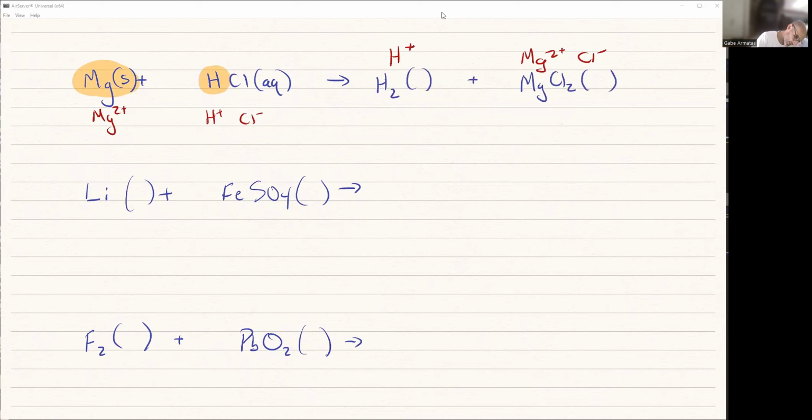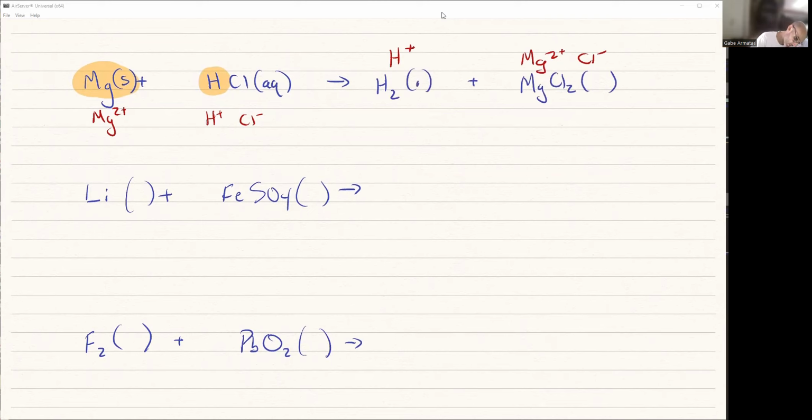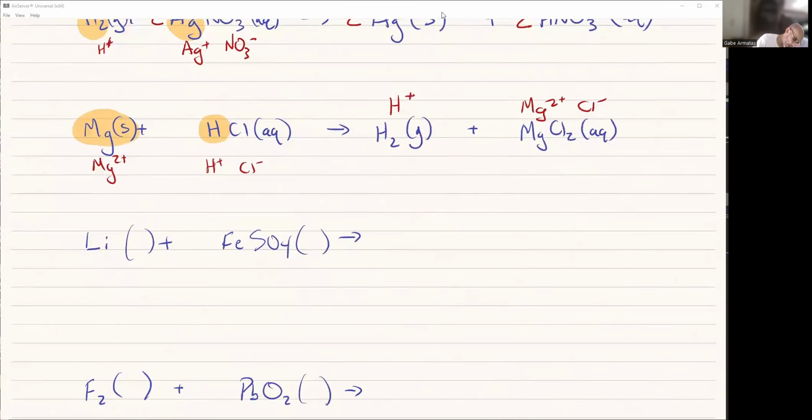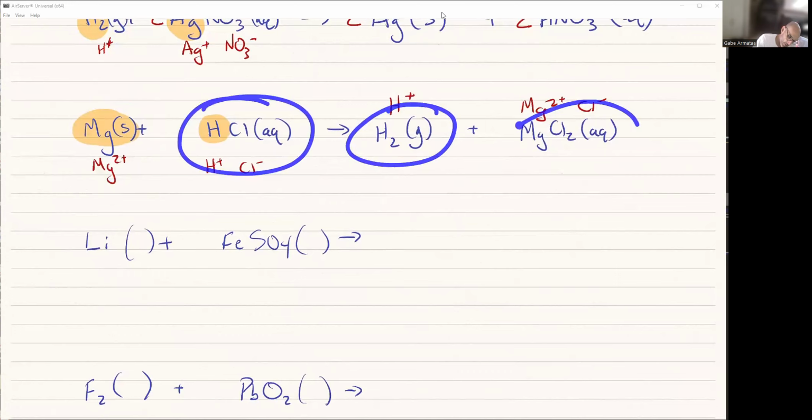Hydrogen as an element likes to form H2, and we know that that's a gas. And magnesium chloride, if you look at the solubility table, is aqueous. That one is done as well. Problem solved. Again, I want to point out element, aqueous, aqueous.